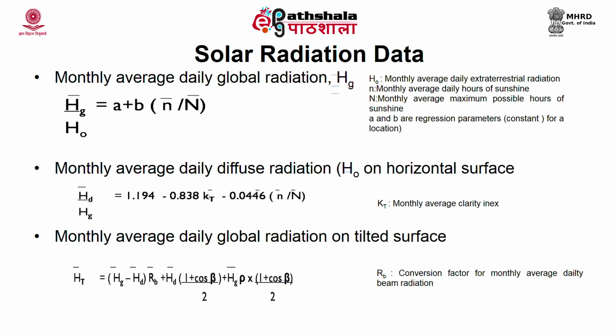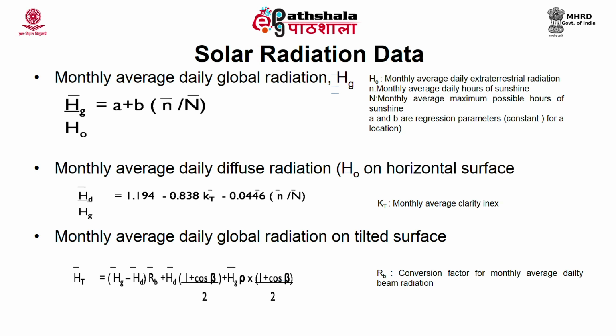So, you substitute 0.28 plus 0.48 multiplied by 9.5 divided by 11.87. You will get 0.664, and the global Hg bar is equal to 0.664 multiplied by 11,911 kilojoule per meter square. So, now you know how to calculate the day length. If the latitude is given and the declination angle is given, you can find out the day length easily.